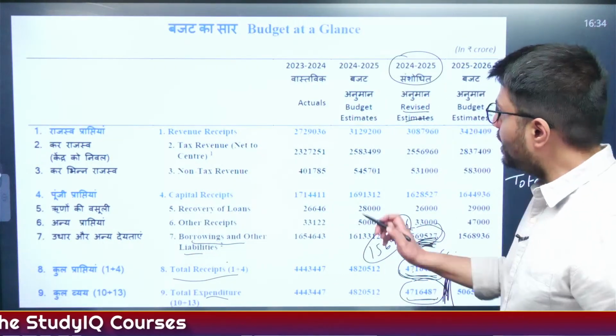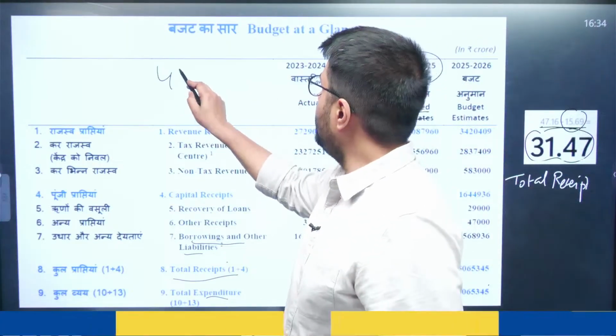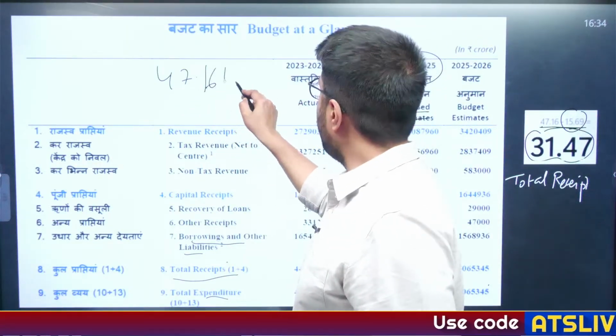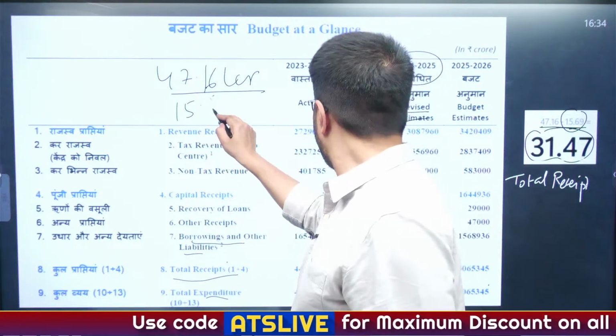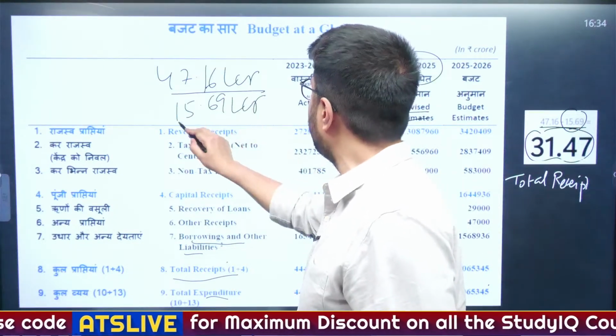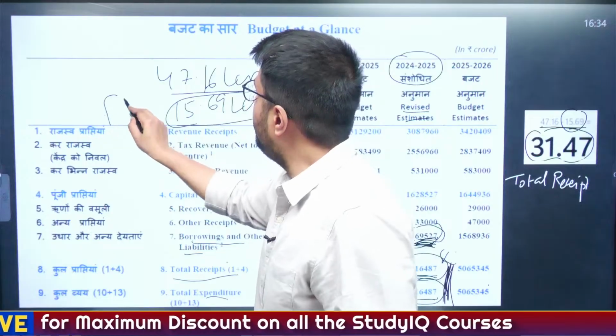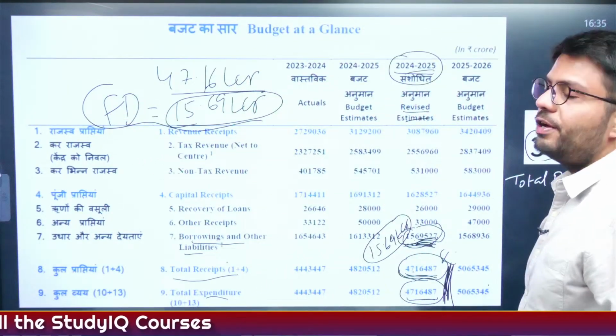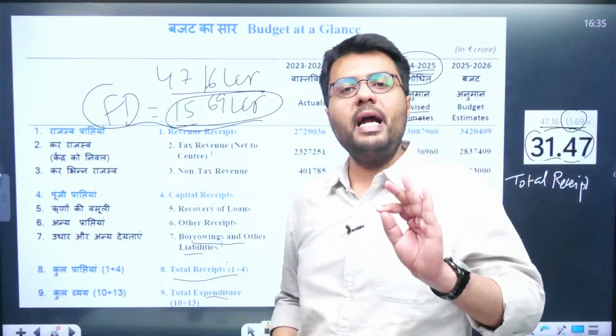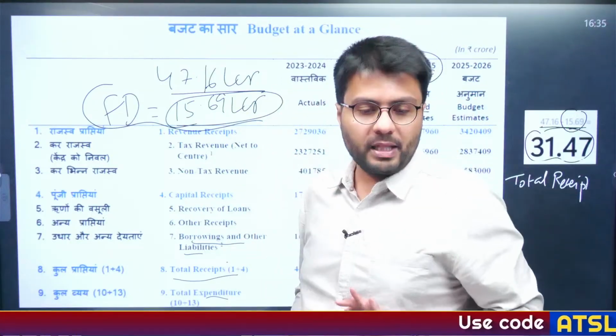So total expenditure of the government here is 47.16 lakh crore rupees, and total borrowing of the government is 15.69 lakh crore rupees, and this is what the fiscal deficit of the government is for the financial year 2024-25. So this in a way highlights the total amount of borrowing by the government.